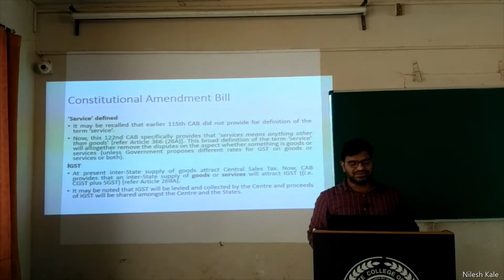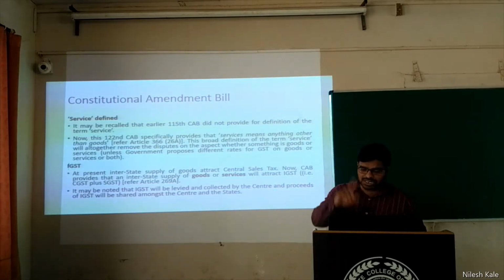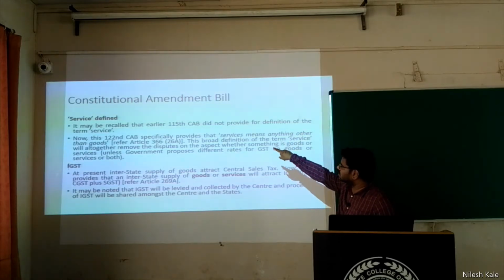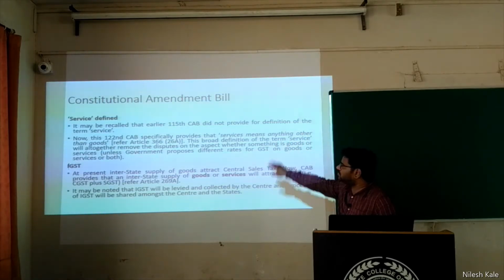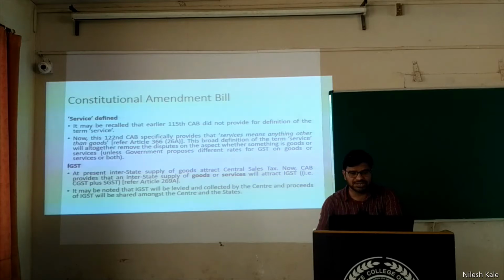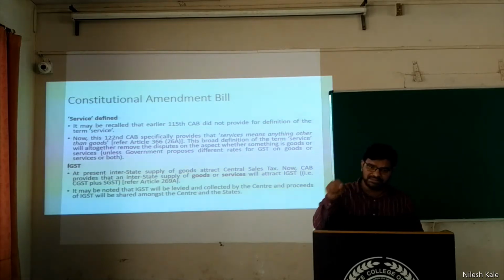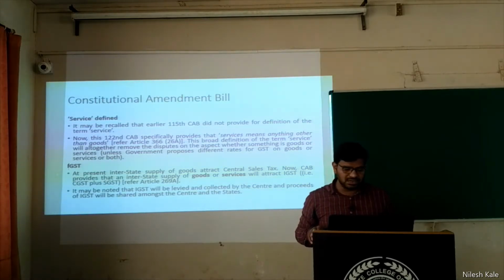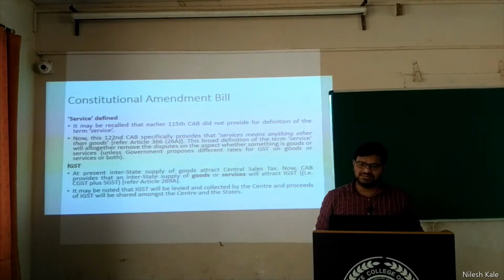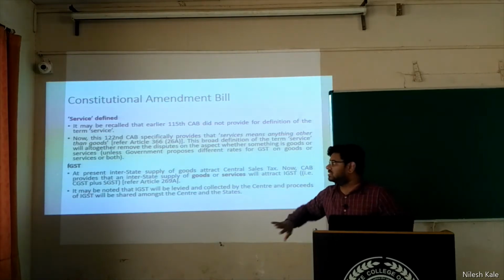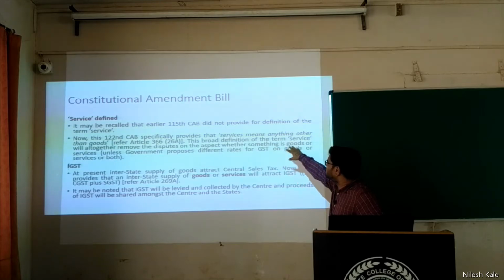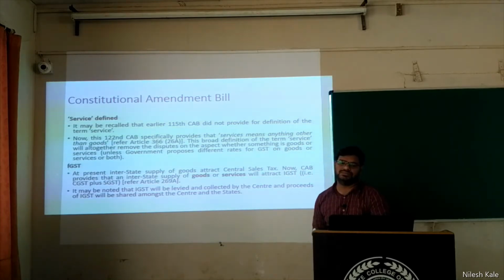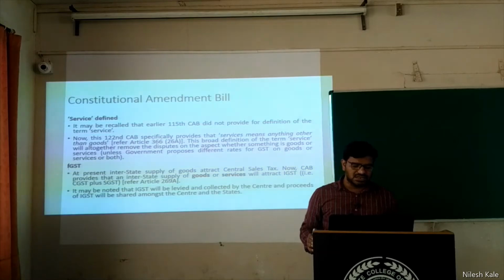Now, service is also defined. It may be recalled that the earlier 115th CAB did not provide for the definition of service, but in this 122nd amendment bill, the service definition is given, and the definition is very, very easy. Services means anything other than goods, and the definition of goods is given in Article 366. Anything other than goods is service. Now we will go ahead.